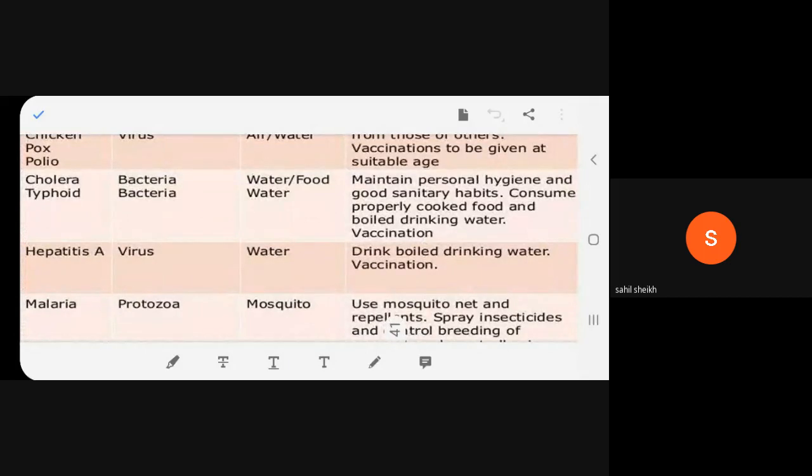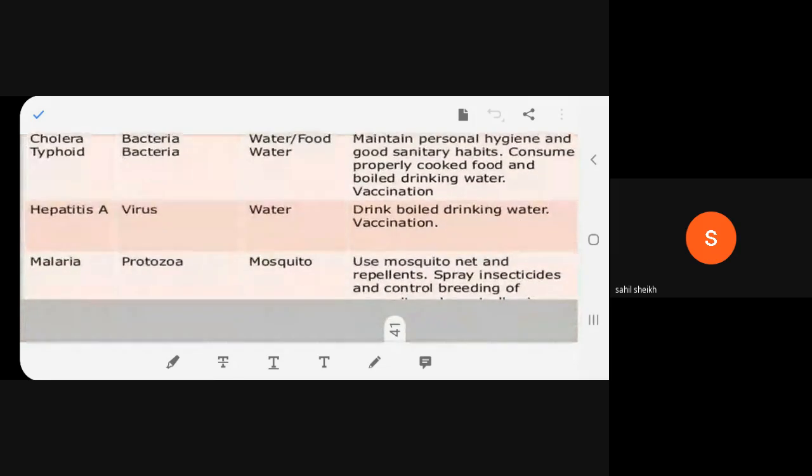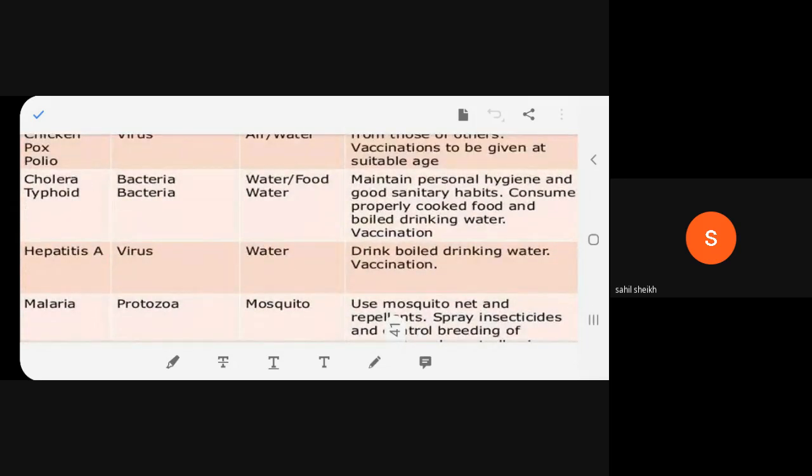Now we talk about cholera. Cholera spreads by bacteria through water and food, whereas typhoid is also caused by bacteria, but it is waterborne. What do you have to do? You have to maintain personal hygiene and good sanitary habits. That means you have to clean your hands, you have to clean your legs. You should always have properly cooked food and boiled drinking water and vaccinations. Next is hepatitis A. It is caused by virus, it is waterborne. For that, you have to always drink boiled drinking water and get vaccinated.